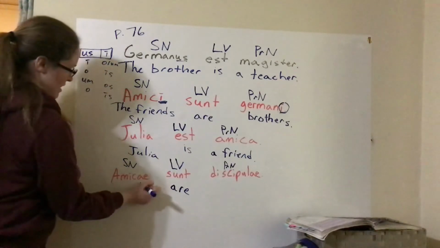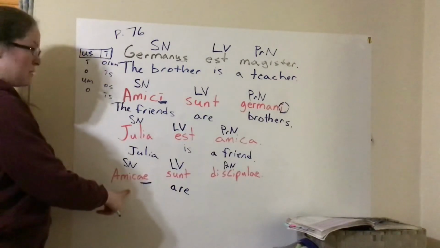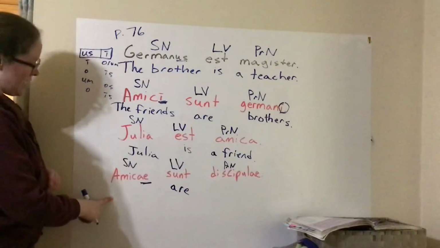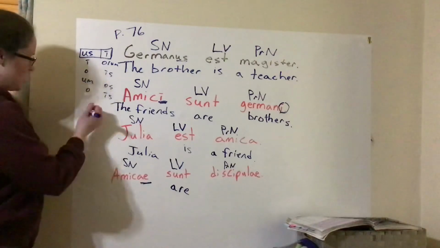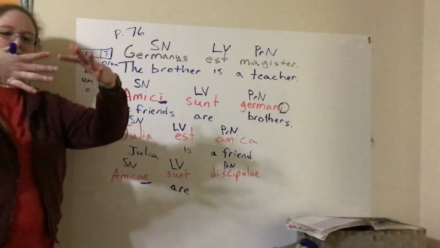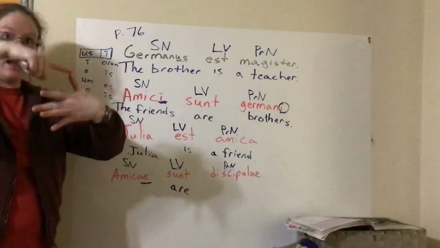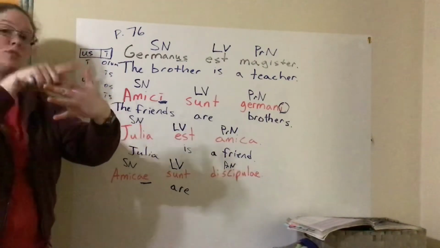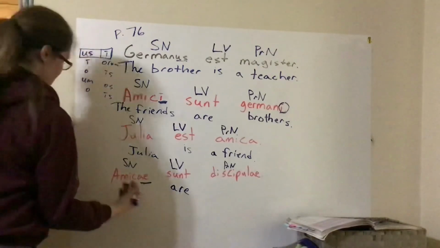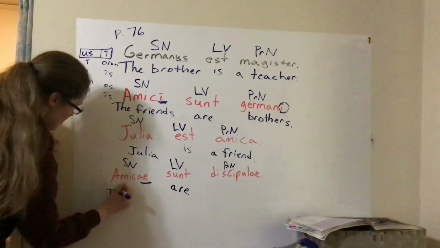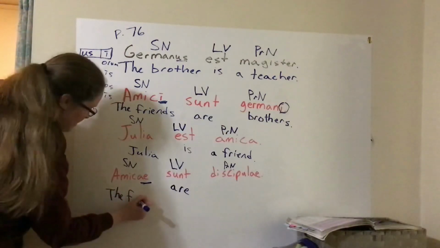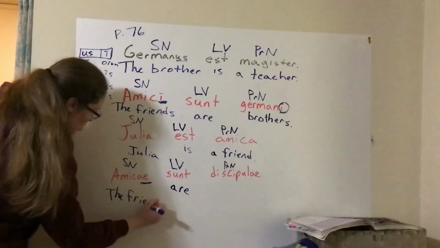Okay, what is amicae? We've got an ae ending, so it's coming from friend, amica, just like up above. So amica, friend. Amicae, what's the ae doing? If it's the subject, we just have to think about the first row of our chart: ae, arum, is, as, is. Is this singular or plural? It's plural. So the friends, and we could specify the female friends, or we could just leave it.